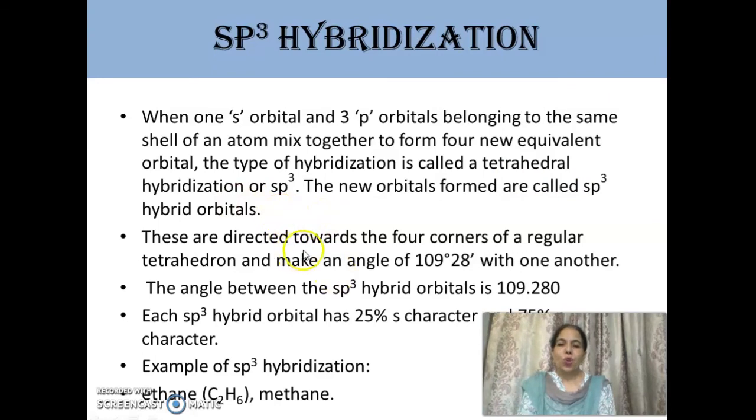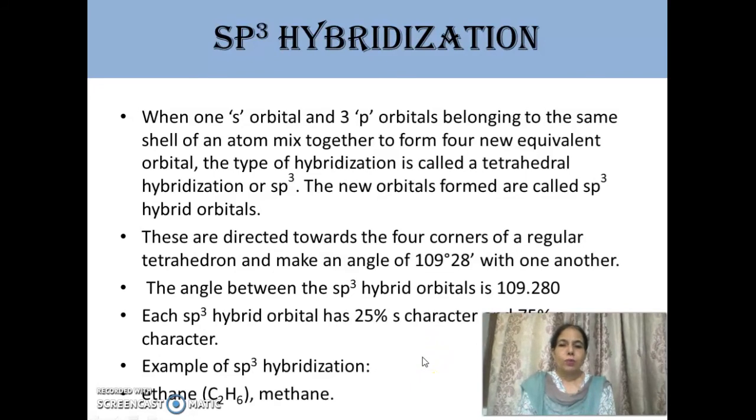These 4 orbitals are directed to the corners of a regular tetrahedron, and they make an angle of 109.28 degrees with one another. In sp3, as is clear from the name, s character is 25% and p character is 75%. The main examples of sp3 hybridization are methane and ethane.